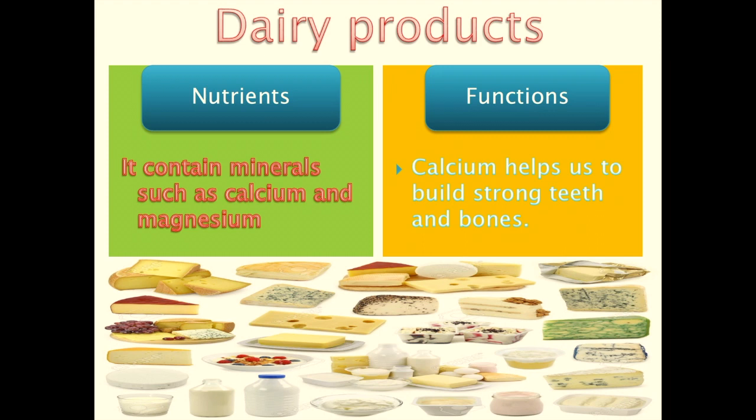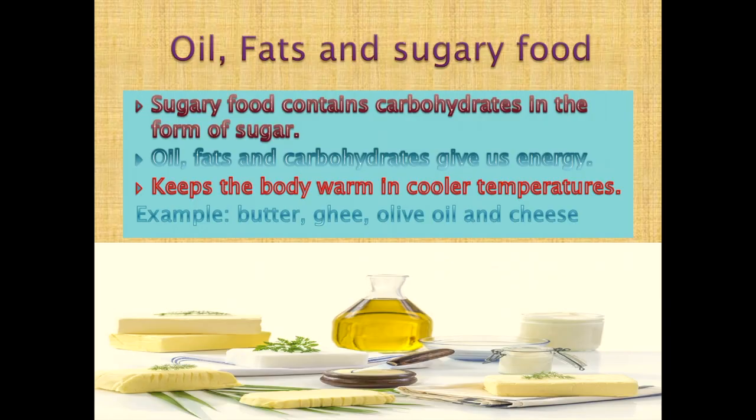Magnesium helps our body to make proteins. So these food groups, that is dairy products, contain many nutrients. So this food group is very important. There is another food group called oil, fats and sugary food.